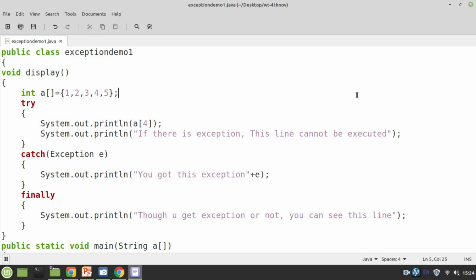Some pretty simple examples you can try out, and you can create a try block inside a try block, and make sure for each internal try block there is a catch block. By maintaining so, you can do it. You can nest any number of try blocks, and you can catch different exceptions within a single program. Within a try block, you can write any number of try blocks. For each try block, make sure that you write a catch block. By maintaining so, you will definitely become a very good Java developer.